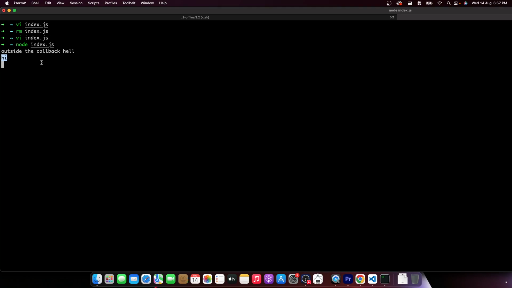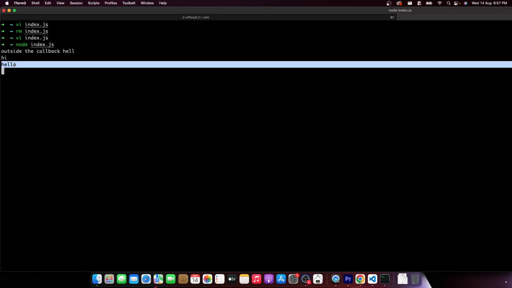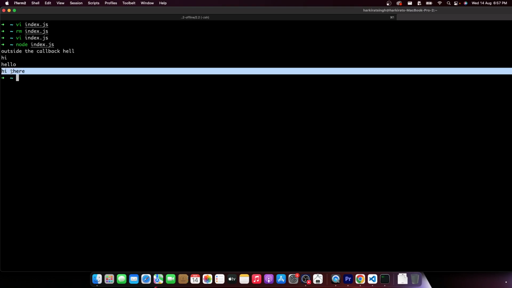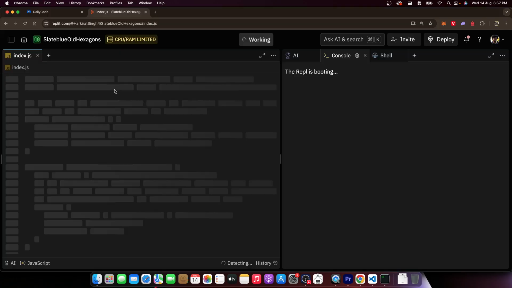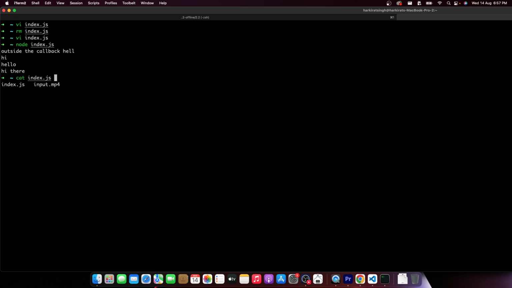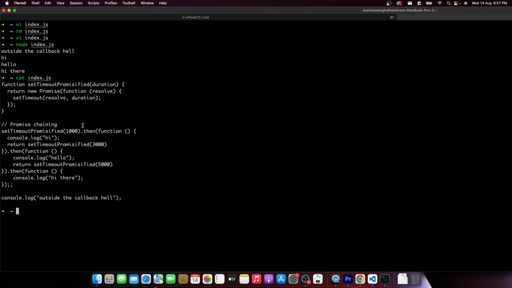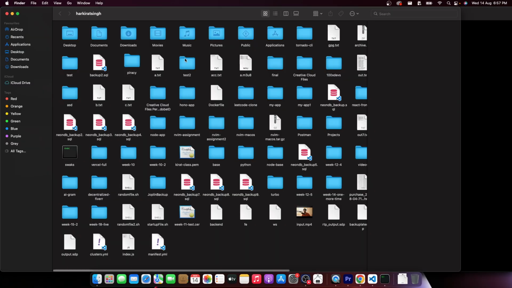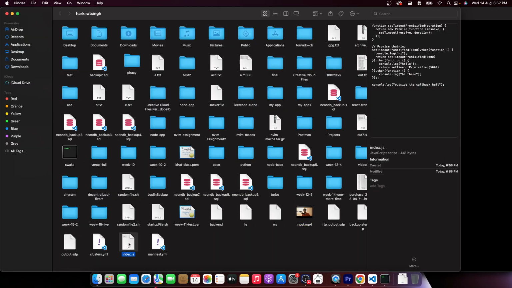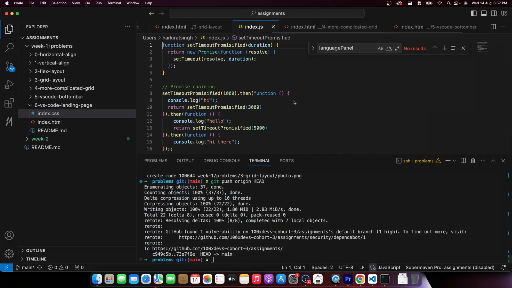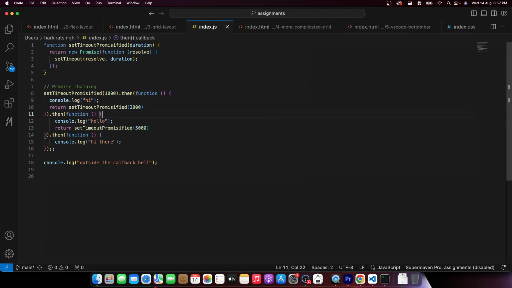Hype gets printed after 1 second. Hello gets printed after 1 plus 3 seconds. And hi there gets printed after 1 plus 3 plus 5 seconds. And visually, it looks slightly better, right? Arguable if this is slightly better or not, but this is the conventional answer you give when someone asks. Let me also open this in Visual Studio Code now. There we go.